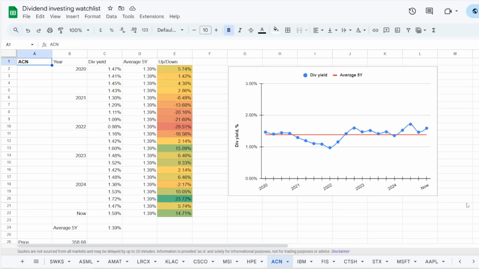Though there is still Accenture, the worst time to get into the stock was in 2022 at 0.98%, below the 5-year average for 29.51%, and the best timing was just recently in 2024 with a yield of 1.72%, higher than the 5-year average plus 23.72%. Though the current yield is also not too bad, 1.59%, also higher than average plus 14.71%. So we have the numbers for our comparison, and it seems Accenture will be taking it at least for this